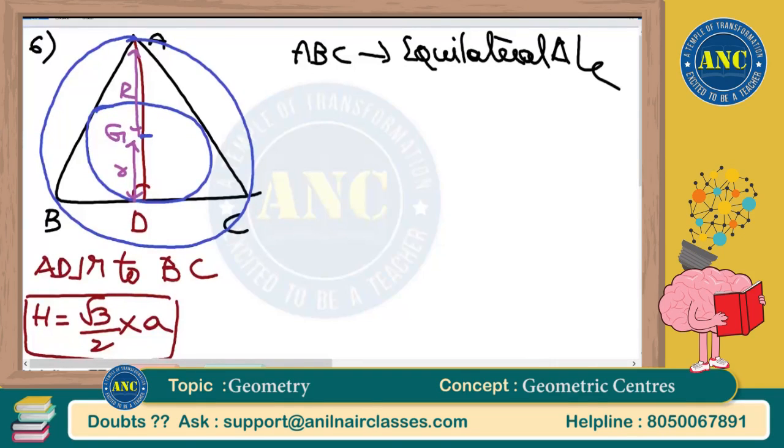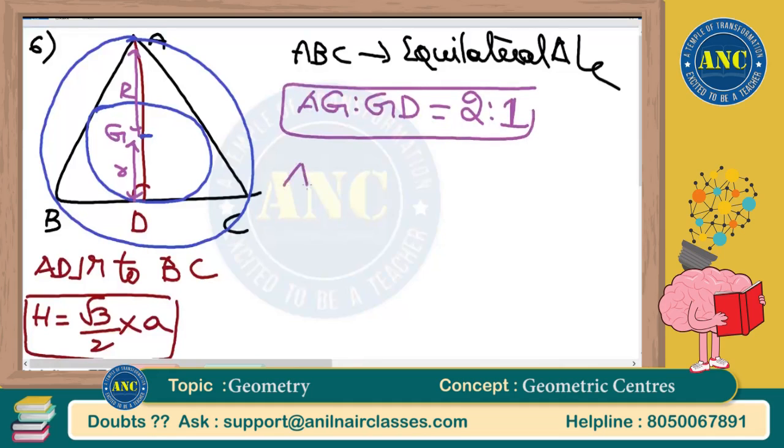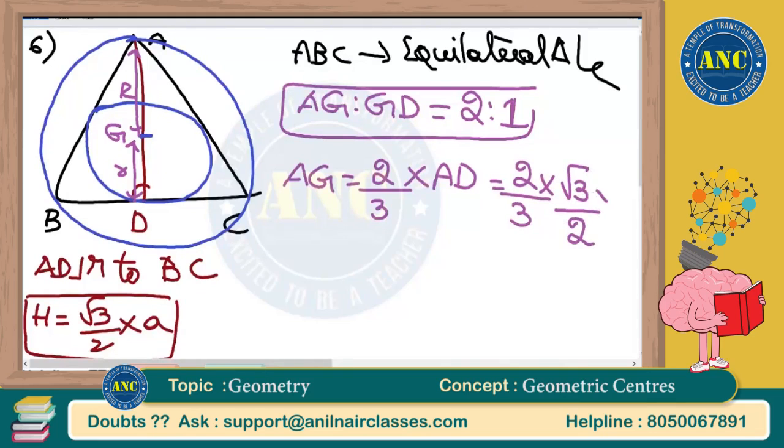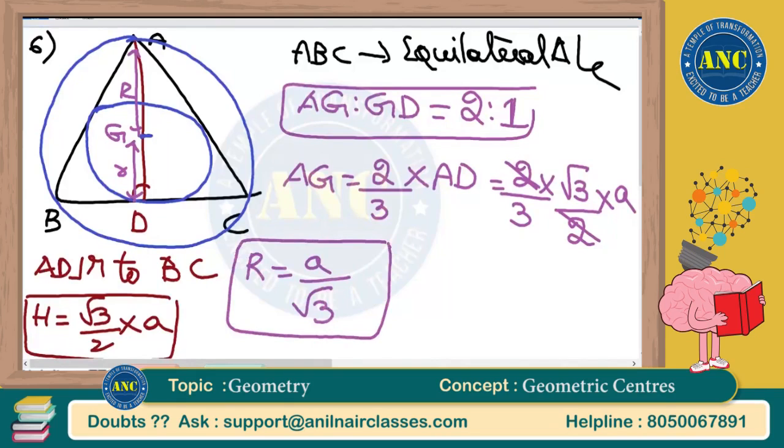Already we discussed that the centroid divides the median in the ratio 2:1. So AG to GD is 2:1. AG is 2 by 3 into AD, and 2 by 3 into AD is 2 by 3 into root 3 by 2 into A. The 2 cancels. AG is nothing but capital R, which is A by root 3.